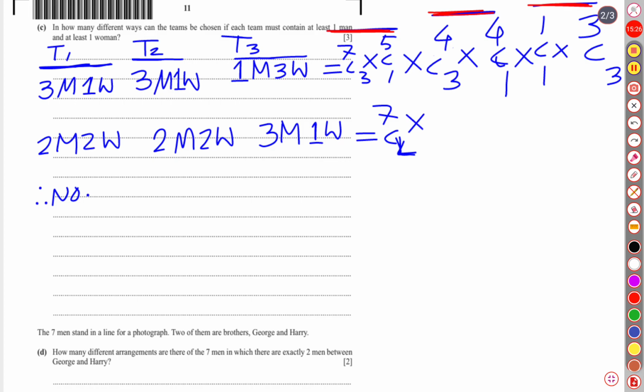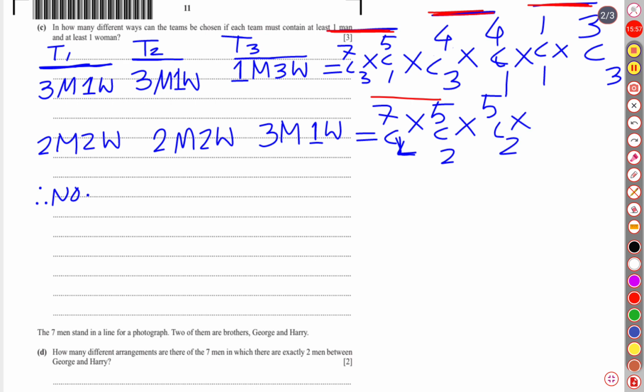And 2 women out of 5. Out of 5, we have chosen 2. This is the first team. Then the second team. For the second team, out of 7, 2 have already gone away, so it is going to be 5. From 5, we will choose again 2 men.